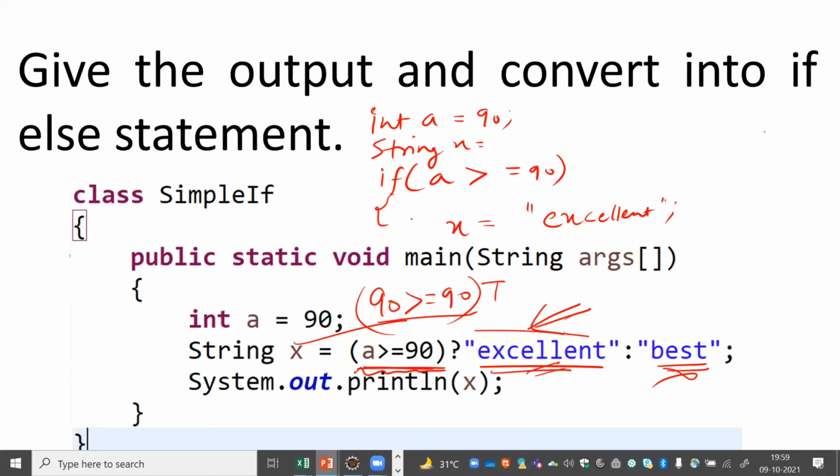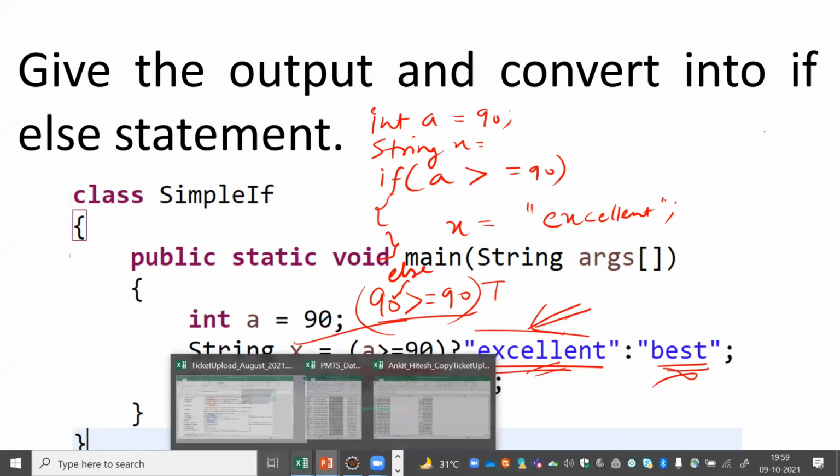But yeah, I've still given the marks to few people. So here we can see that if a is greater than or equal to 90, then we can put x equal to excellent. Else, let me show you on my screen.